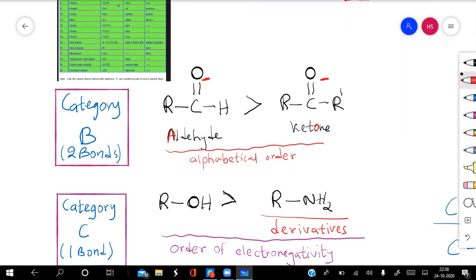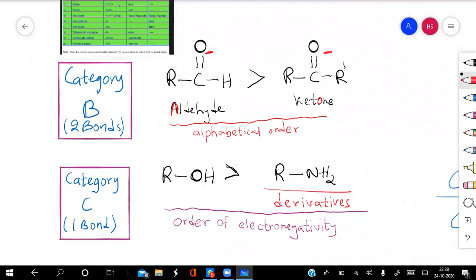So if I compare the examples I have taken in category A and in category B, who has the higher priority? The category A examples have a higher priority. Why? Because they contain 3 bonds with the heteroatom. But in category B, the heteroatoms have only 2 bonds with carbon atoms. So in this way, they have a lower priority than the examples of category A.